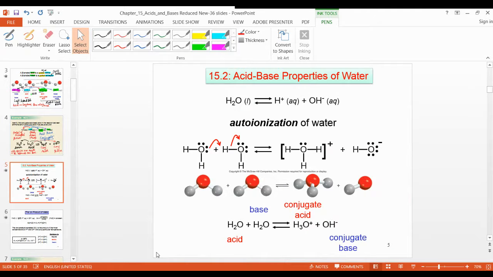Now, acid base property of water. I already explained this one, right? See, H2O, then H2O, then H3O plus and OH minus. This I already explained. One is acid, one is base, right? So we can write here because it donates, it donates, so this is an acid. It accepts, this is a base, right?